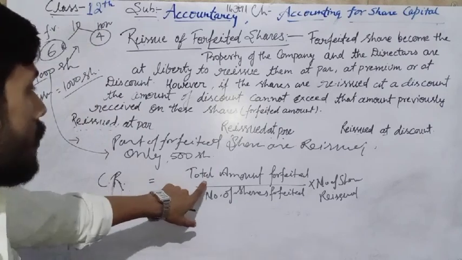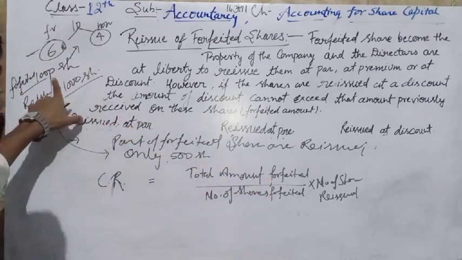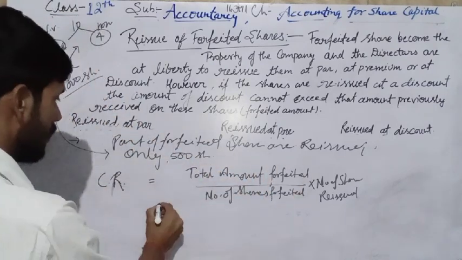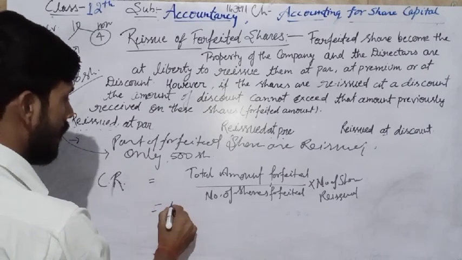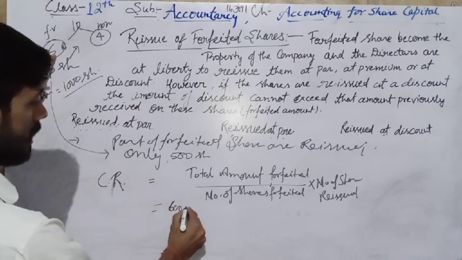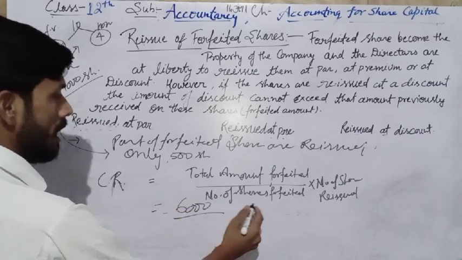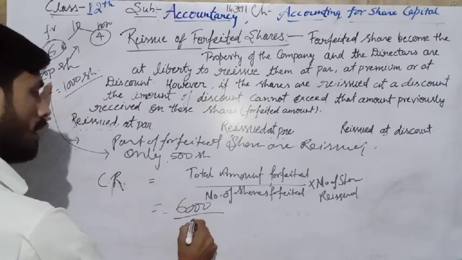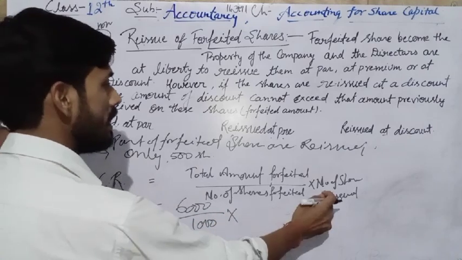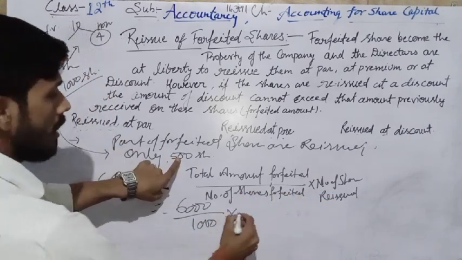It means total amount forfeited on 1,000 shares, where we forfeited 6 rupees on each share, is 6,000. Number of shares forfeited is total 1,000, and number of shares reissued